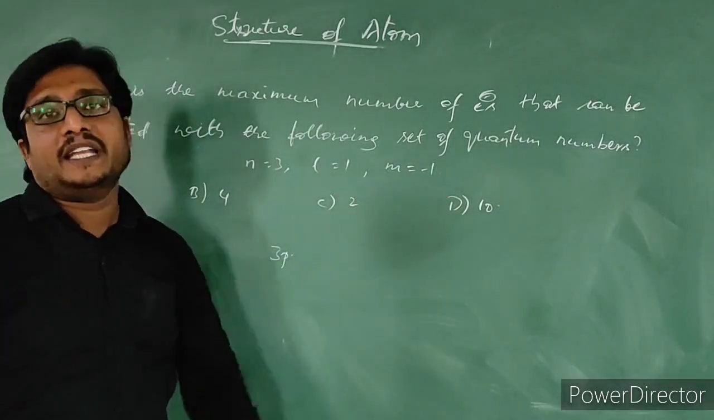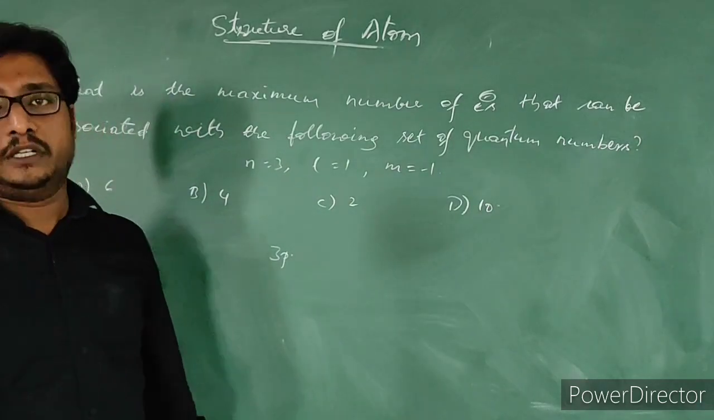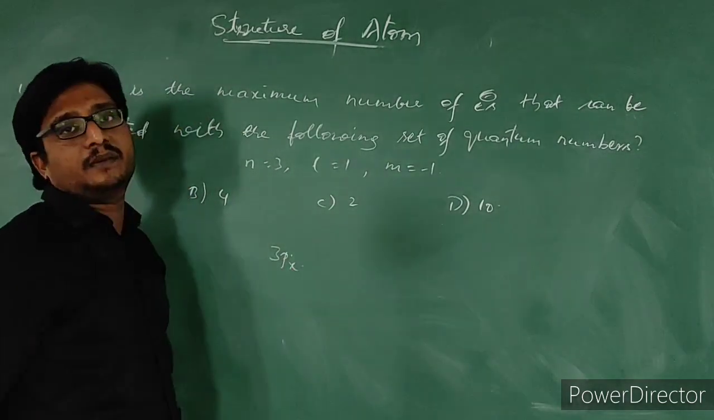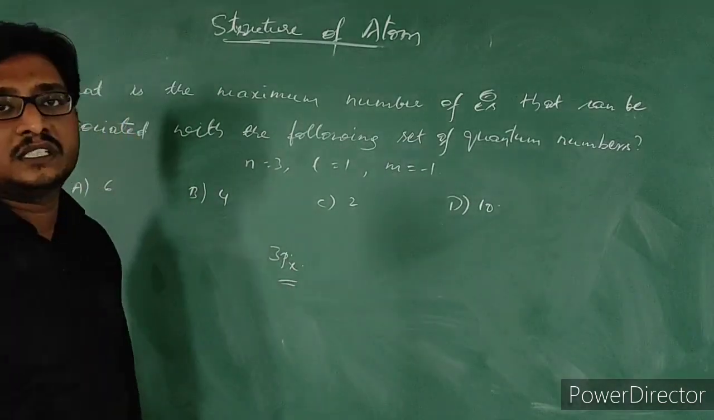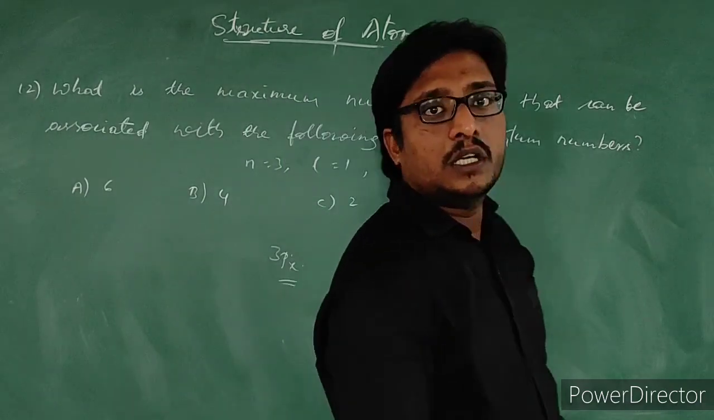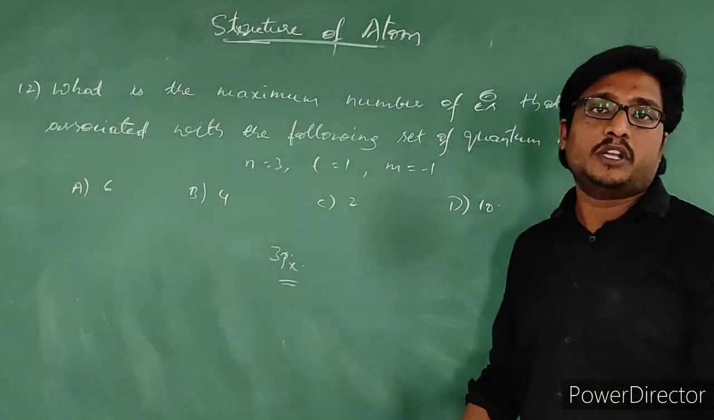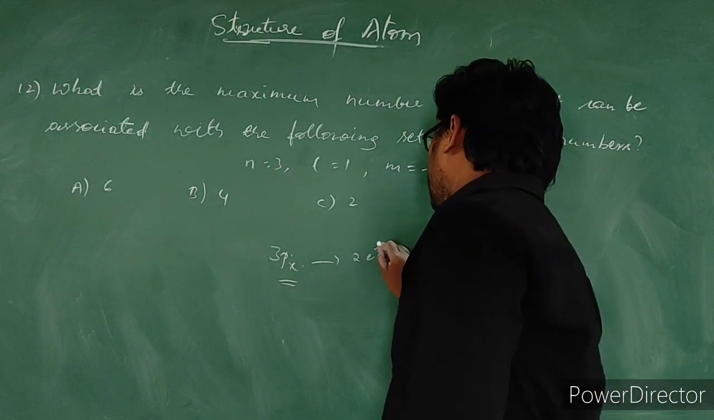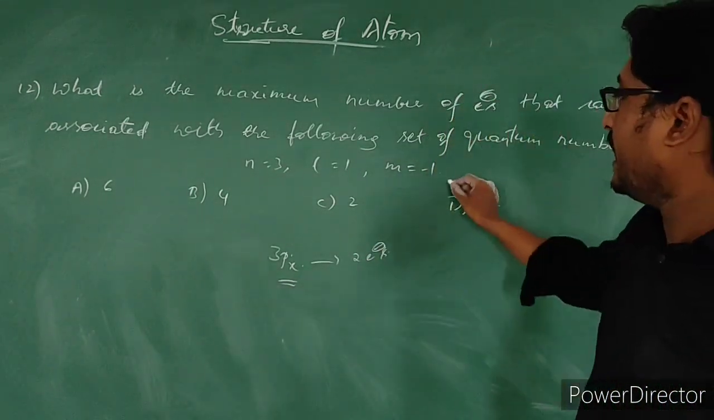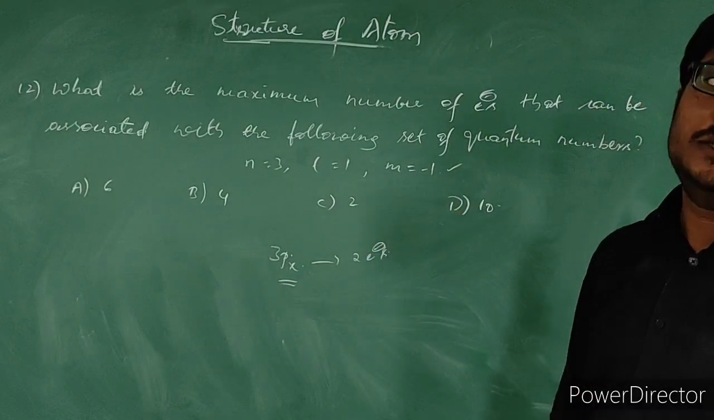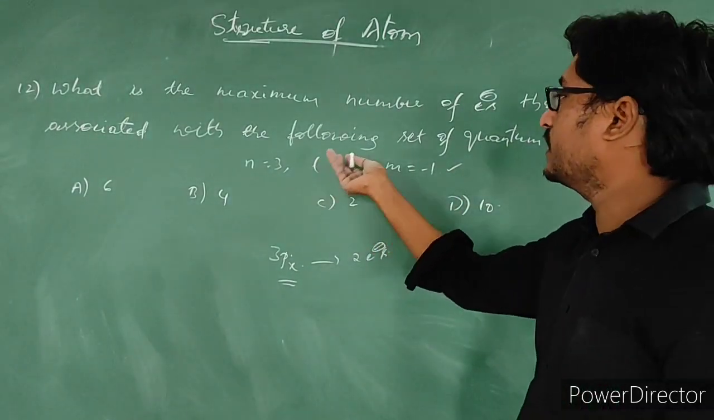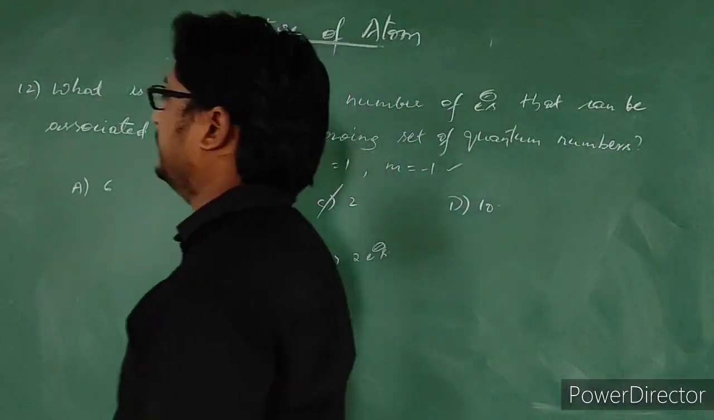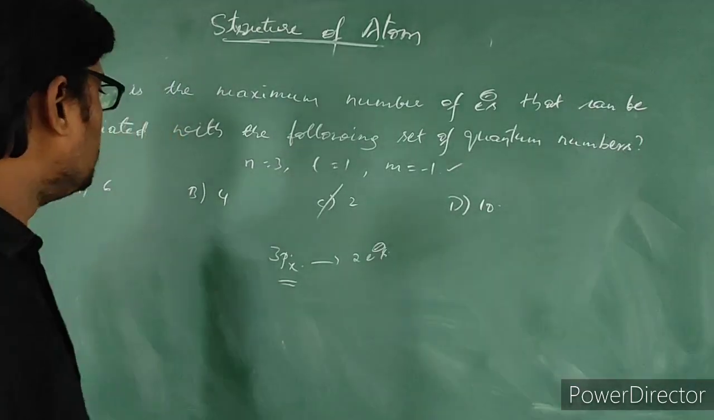So m is equal to minus 1 means it is representing one of the orbitals. It can be either 3px or 3py or 3pz. Any one orbital it is representing. Let us think this is 3px. So 3px is the orbital. This orbital contains how many electrons? 2 electrons. Is that right? So the answer is 2 electrons. 2 electrons can have these 3 quantum number values. For both the electrons, n is equal to 3, L is equal to 1, m is equal to minus 1. So our answer will be C. Okay, take this.